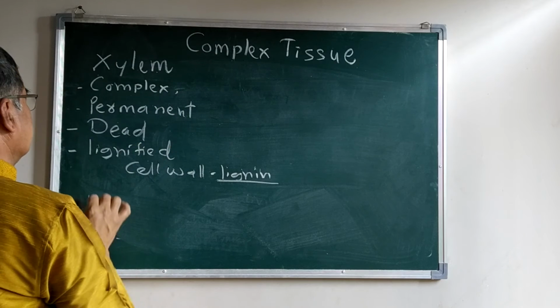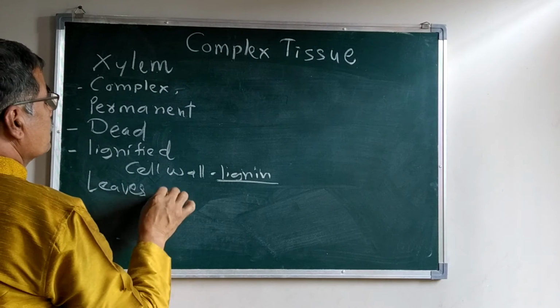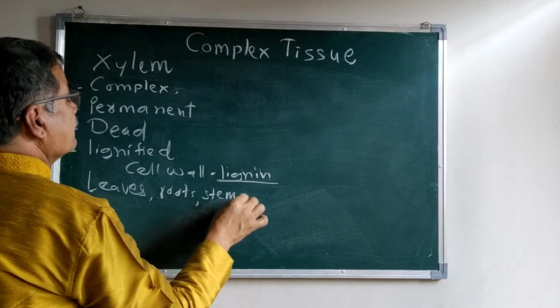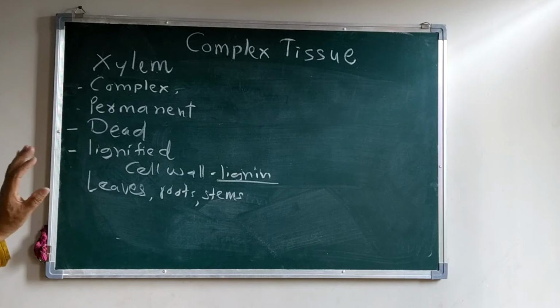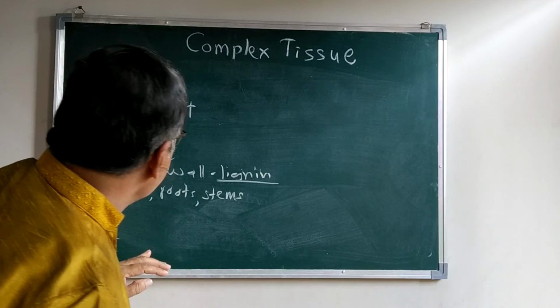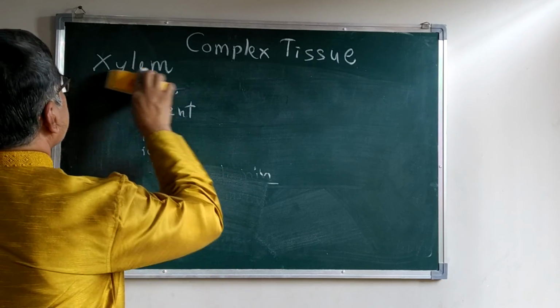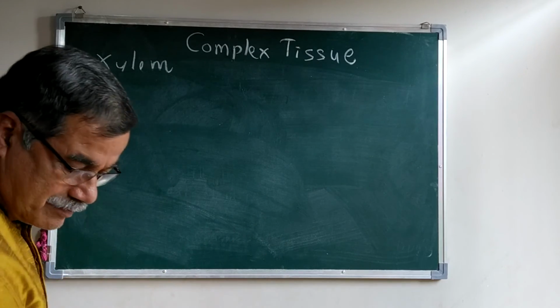The xylem is present in the leaves, roots and stems, in large amounts. The xylem is present in all parts of the plant body.